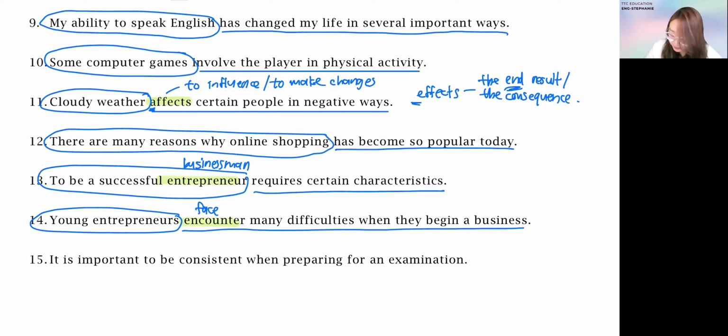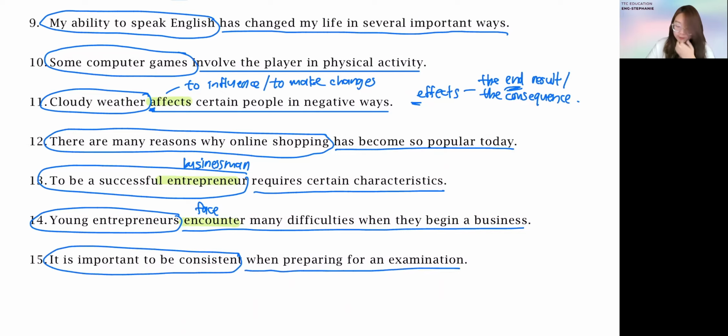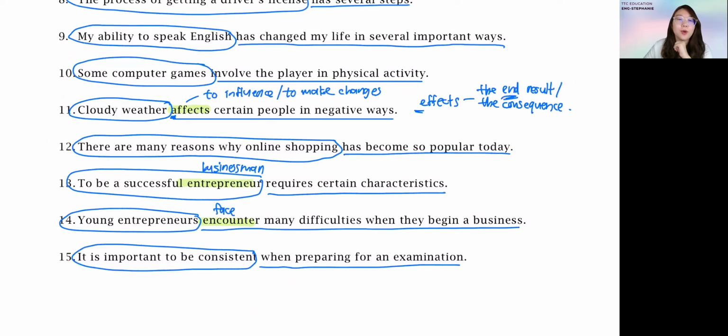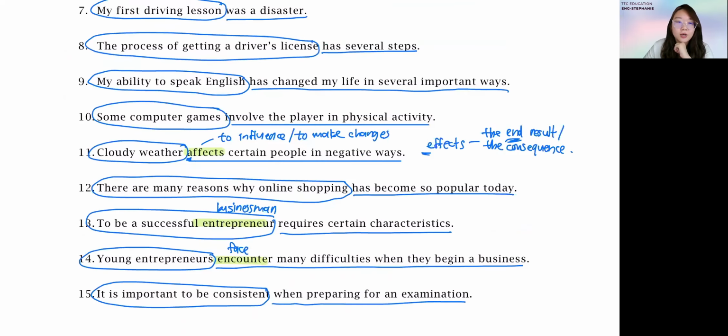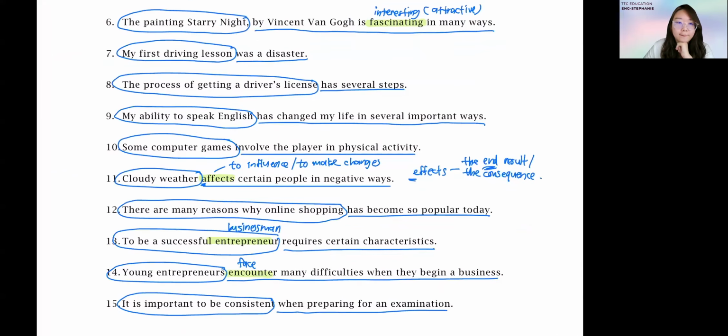And the very last one here: it is important to be consistent when preparing for an examination. The subject here is "it is important to be consistent." Consistent for what? When preparing for an examination. So this is your subject, this is your predicate. So these are all 10 questions that have been discussed. So far so good. Any questions before I move on? If there's no question, raise hand.